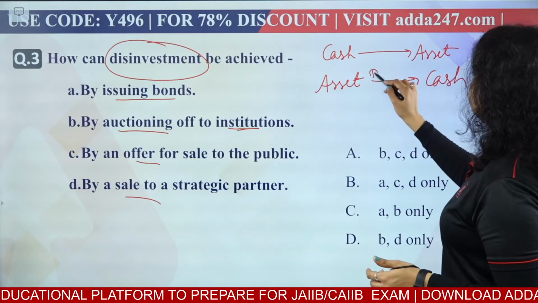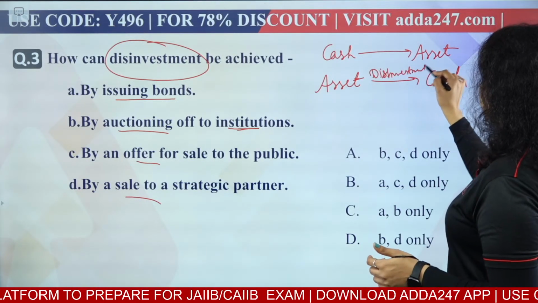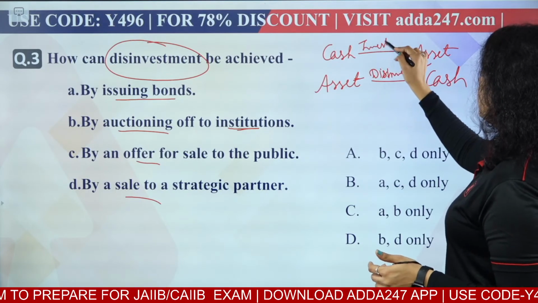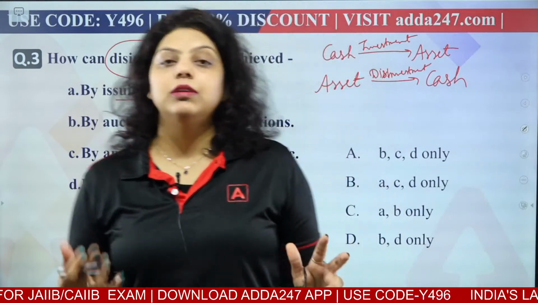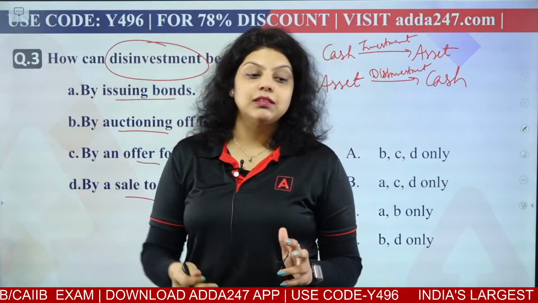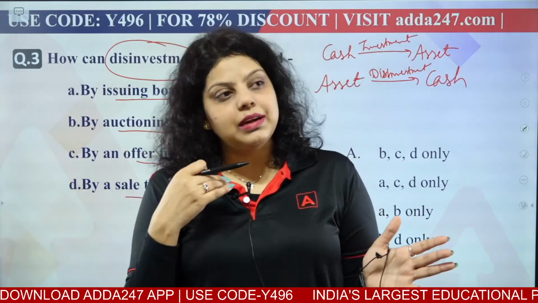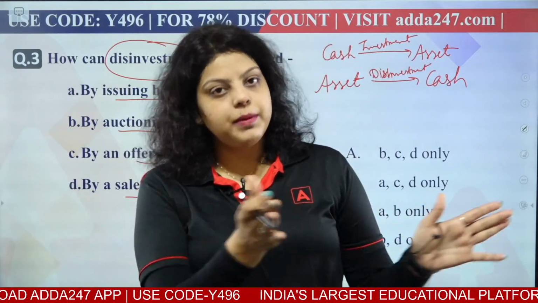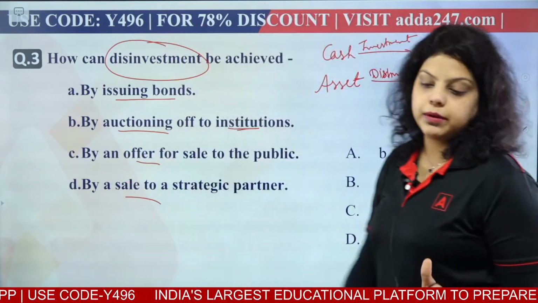Now this is disinvestment and this is investment. Okay, let's say for example, I had a bungalow. I have to sell that bungalow because I need the cash. So this is what? This is disinvestment. Okay, so whenever the government is selling its property, the government is selling its assets, that will be known as disinvestment. Okay, now which of the following is the method by which the government can do that?